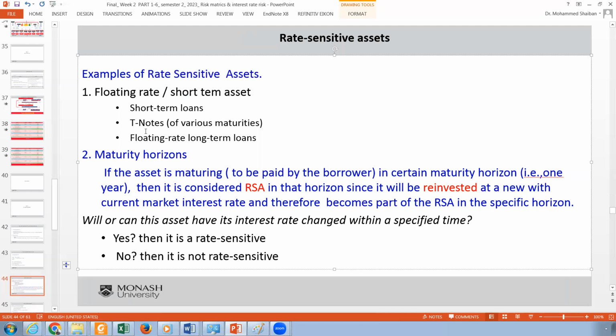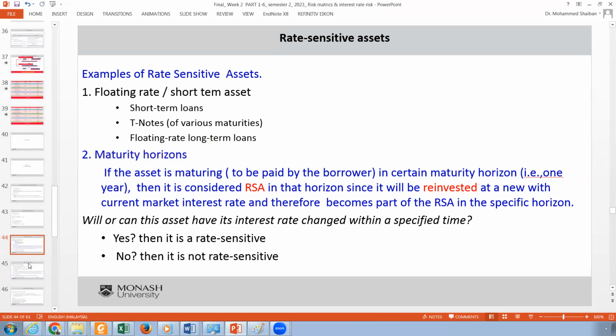So please take into consideration, if I give you a balance sheet for 1 year and I want you to get me the risk-sensitive assets, then you will look at those. But if I give you the whole inventory of assets and liabilities, then you have to go with the maturity horizons of each asset, as we are going to explain now.